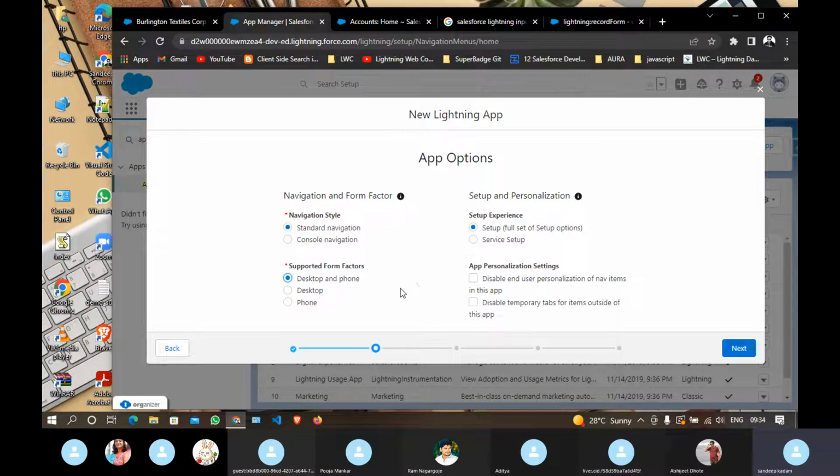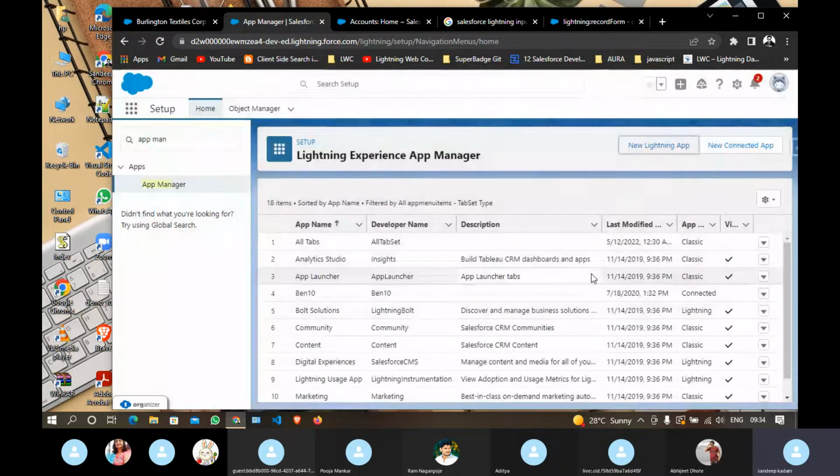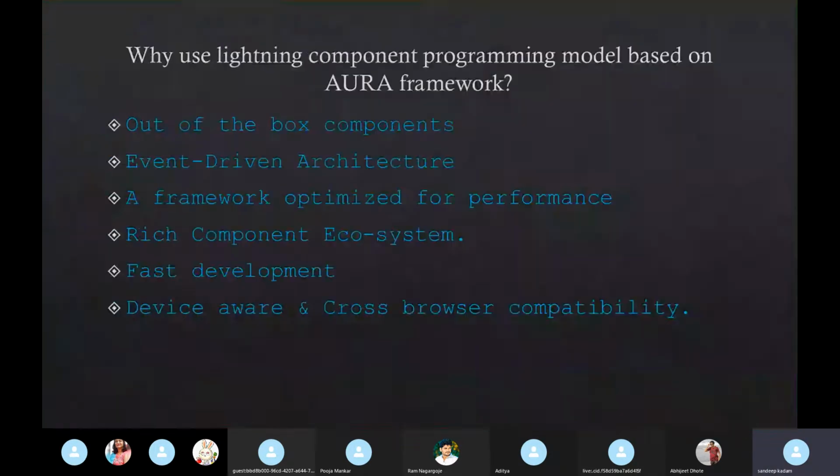Okay, so this way you can customize your application. You don't have to explicitly develop a mobile application separately and a desktop application separately. So it will work on both devices.